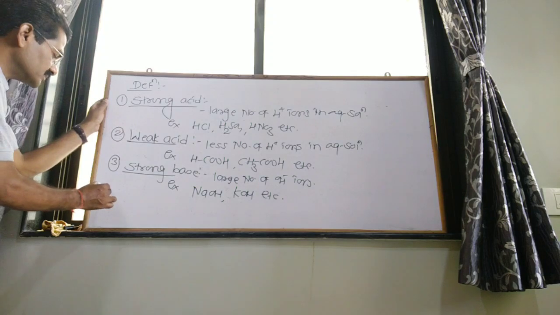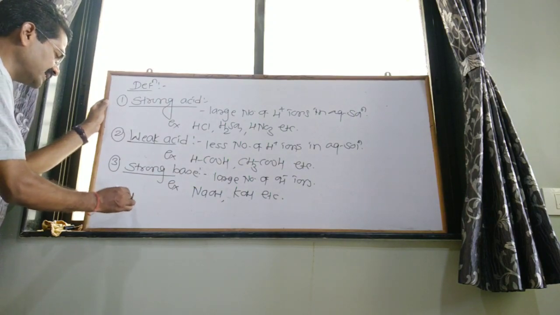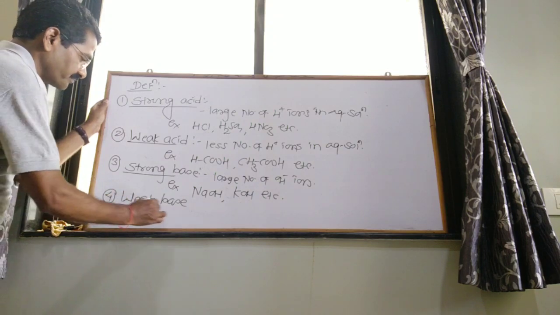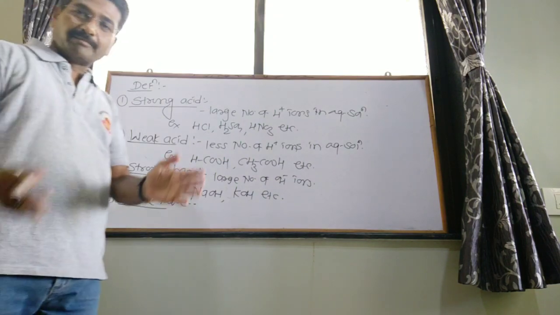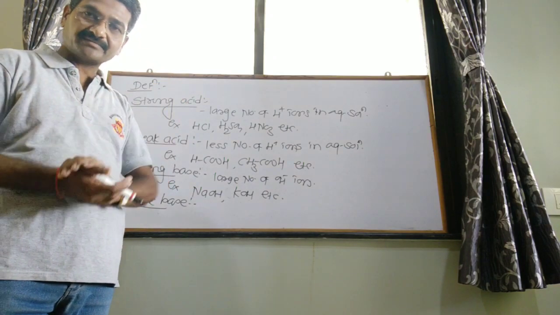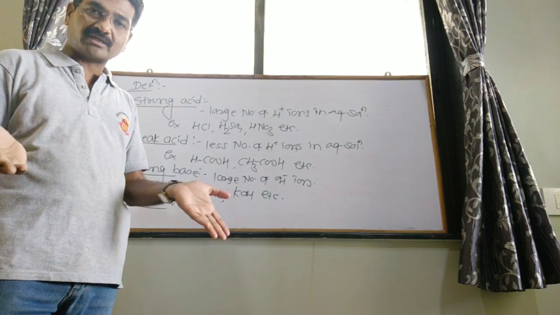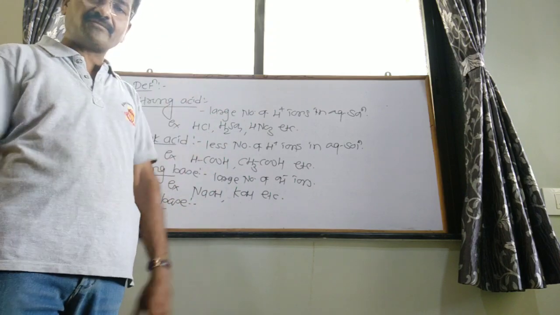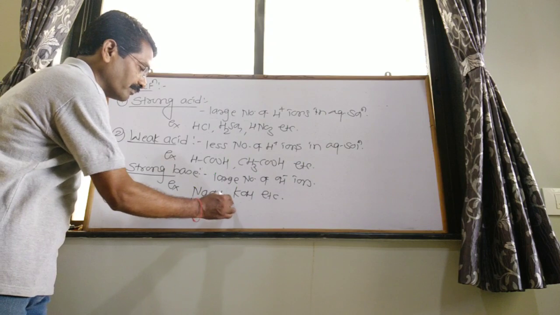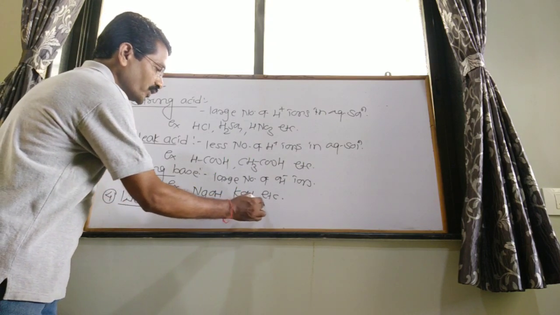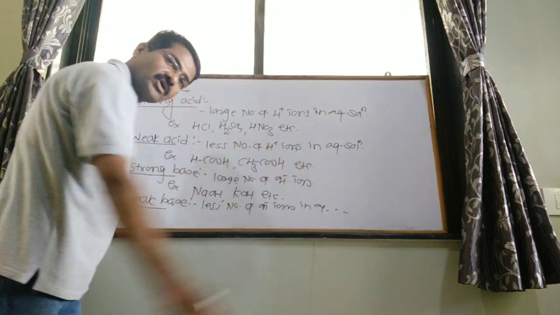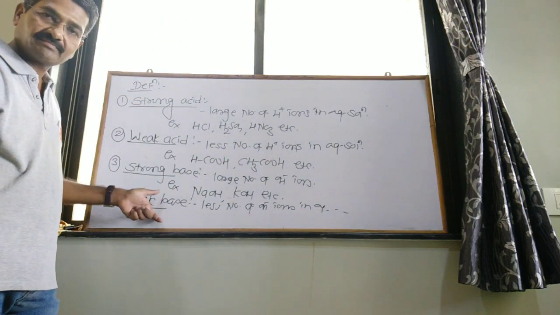And the last term, the fourth, weak base. A base that dissociates to a small extent in aqueous solution to give a less number of hydroxyl ions, OH minus ions, is called a weak base.